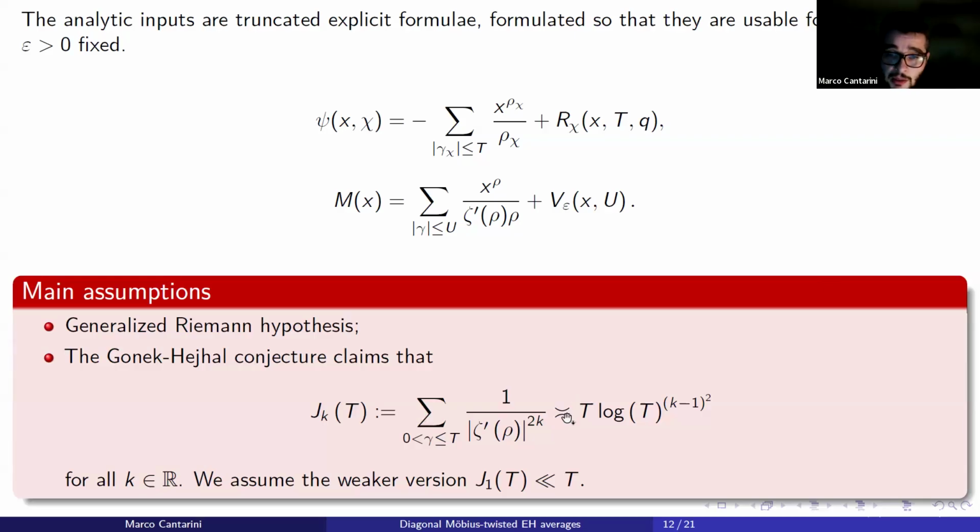this function, where these symbols mean upper bounded and lower bounded by. Clearly, this conjecture implies that all non-trivial zeros of the Riemann zeta function are simple, and actually it is too strong for our aims. We just need that the first moment J_1 is upper bounded by T, and note that the function T is perfectly compatible with the conjecture. We will call this relation the weak Gonek-Hejhal conjecture.